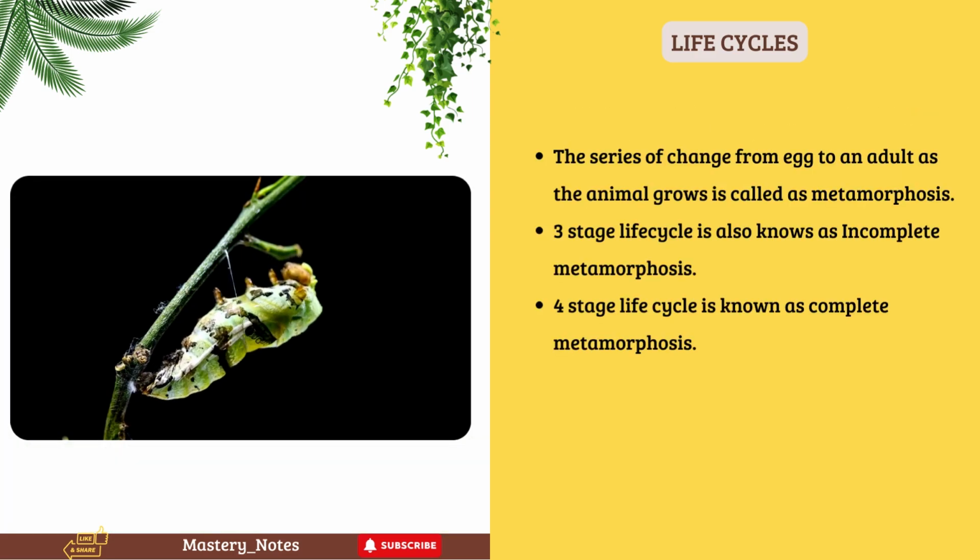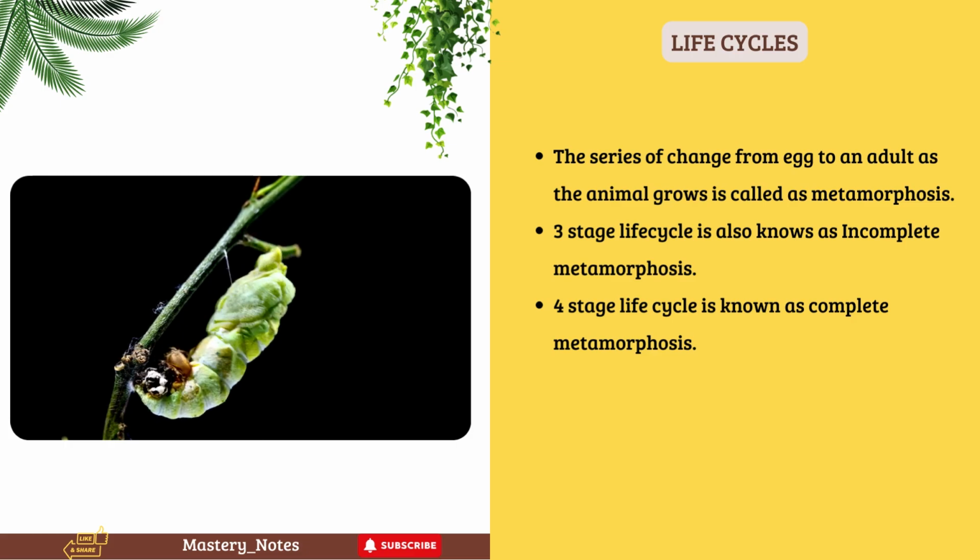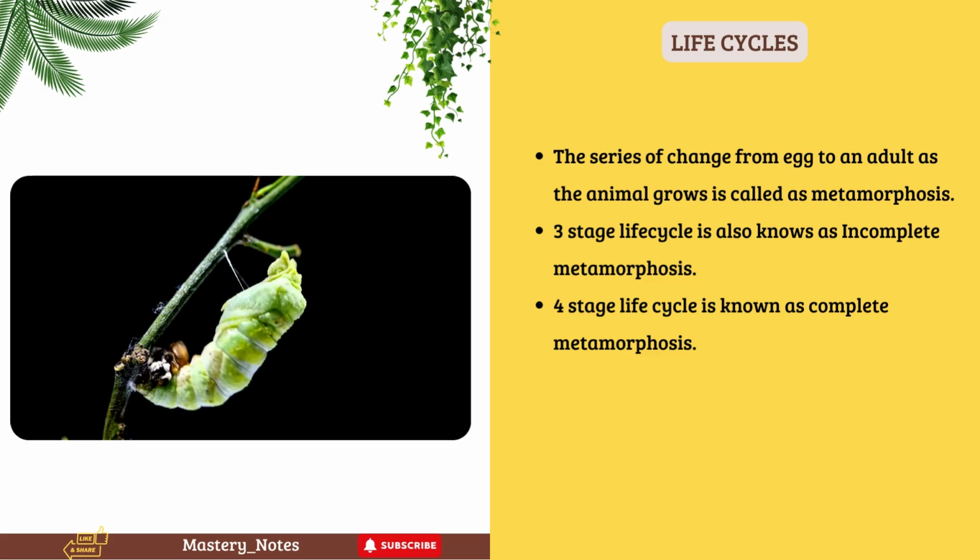The series of changes from egg to an adult as the animal grows is called metamorphosis. The 3-stage life cycle is also known as incomplete metamorphosis. The 4-stage life cycle is known as complete metamorphosis.